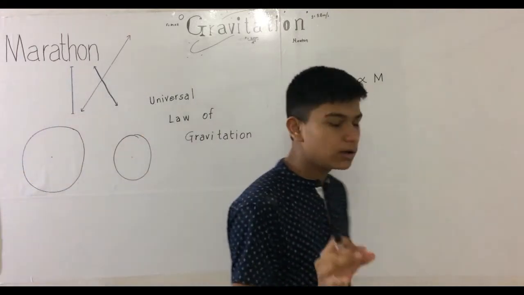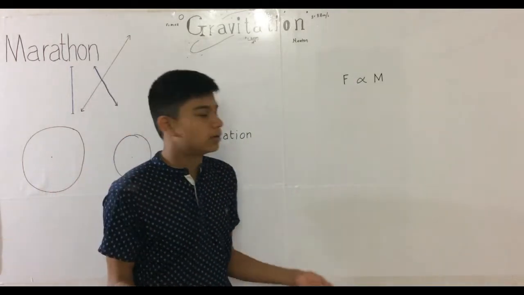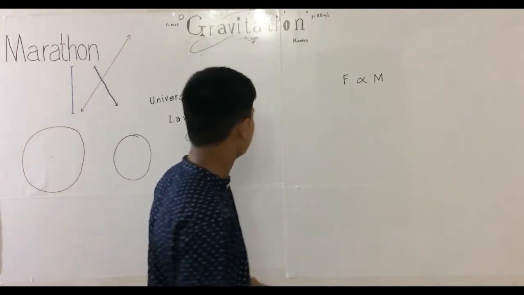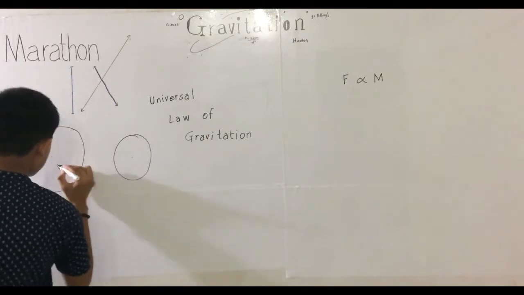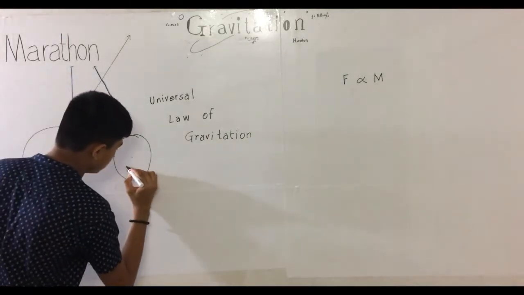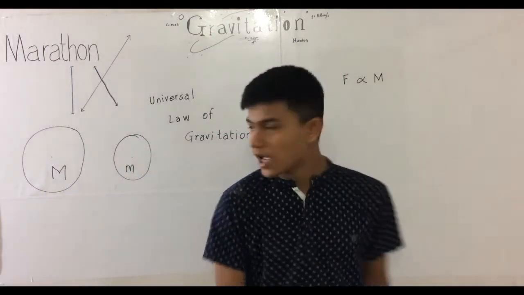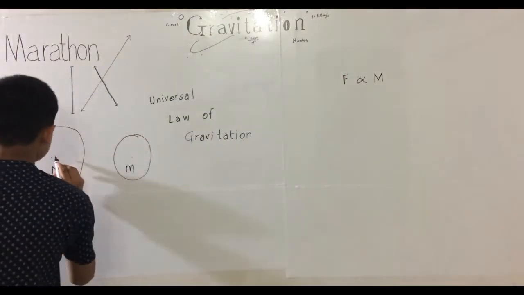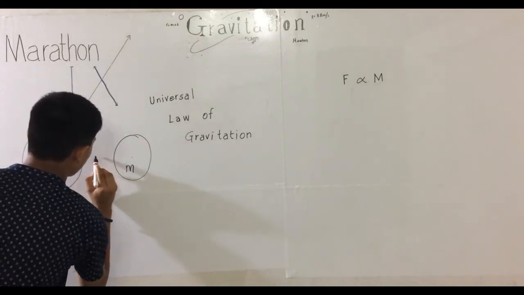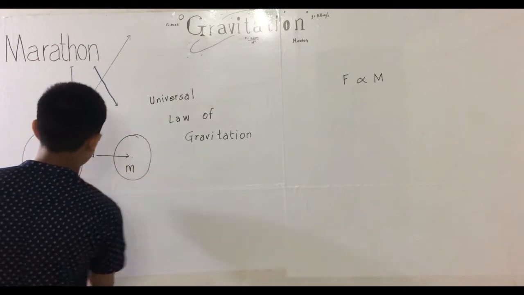The center is very important to denote all those things like the distance, mass and everything. So this has mass M, and this has mass small m, and there is a distance between these.